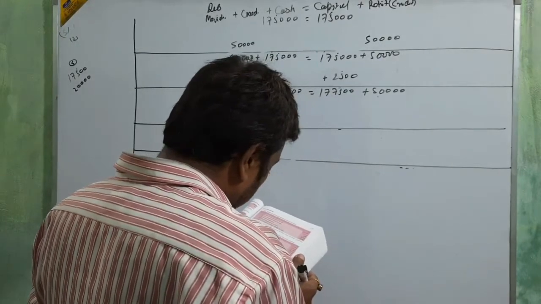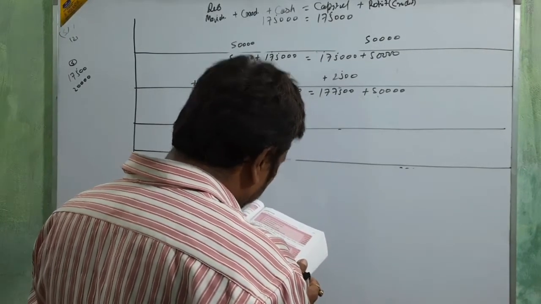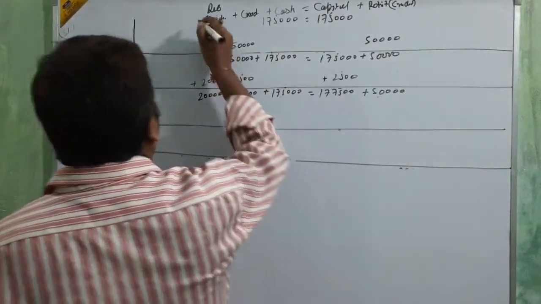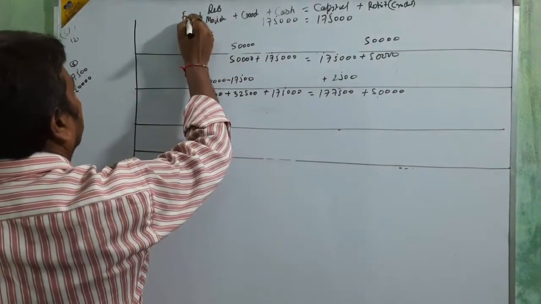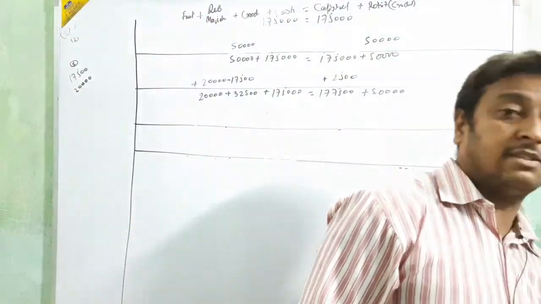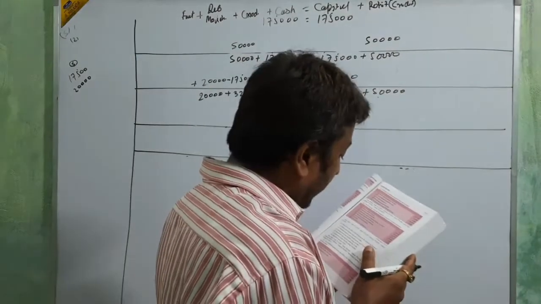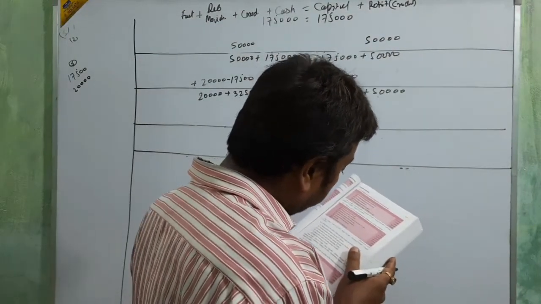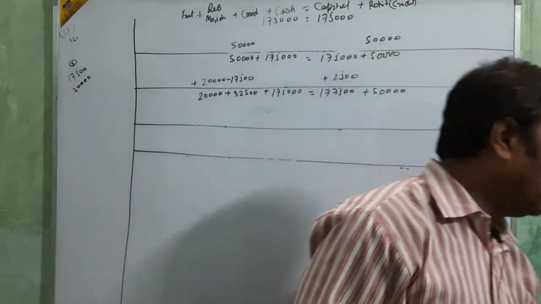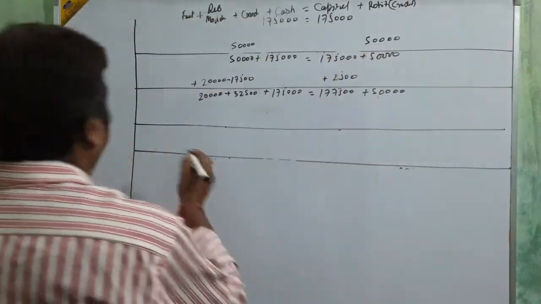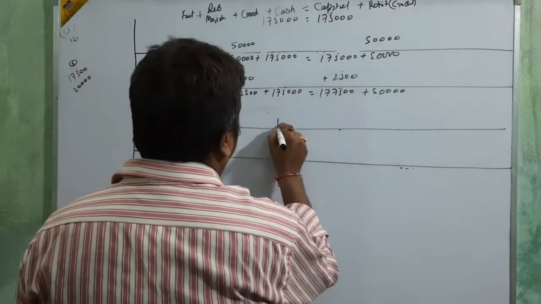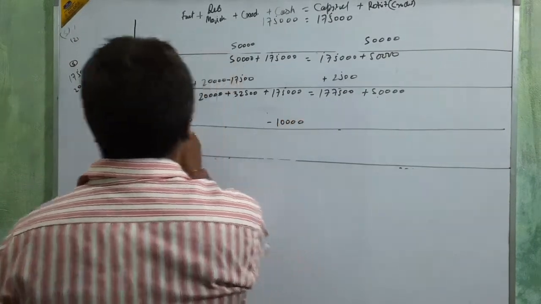Next, purchase furniture for office use. Purchase furniture for office use, beta. It means a new head. Furniture for office use is like an asset. New head, furniture, and that value is 10,000, beta. So furniture you make on one hand, new head, and less from cash.